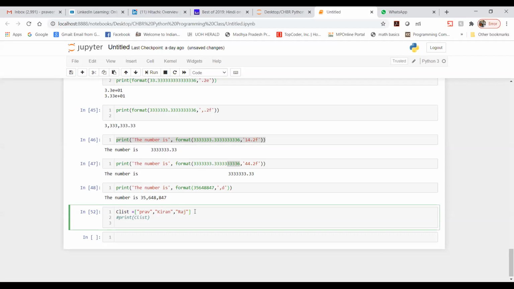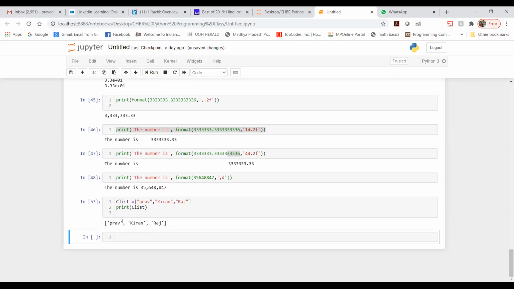So now is it printing anything? No. You need to write print and then mention the list. So I am getting the list in this manner, you can see. I wanted to write Praveen, Kiran, Raj and all. So this is how you can create your list.